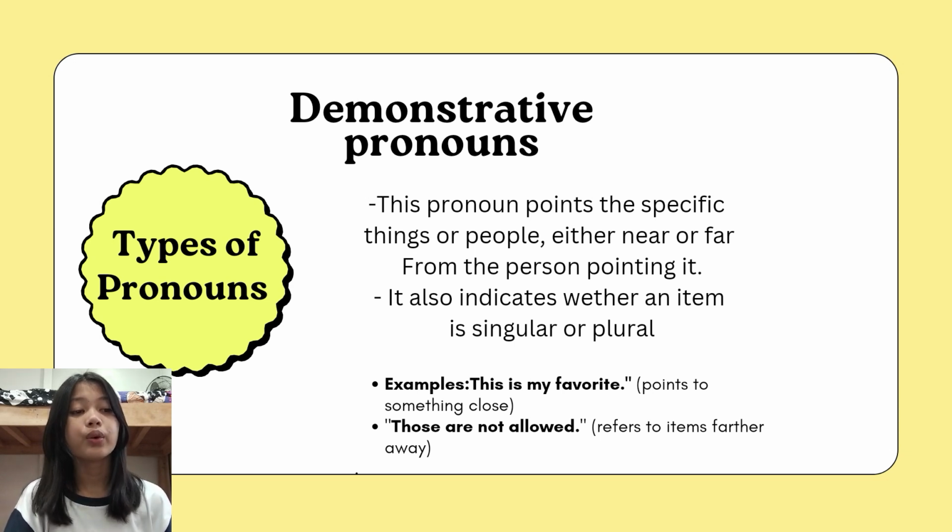Now let's proceed to "that" and "those." "That" and "those" refer to things that are far from the speaker. "That" is a singular, and "those" is a plural. For example, "That is a kite." "That" is used because the kite is far from the person who is talking. The next is "those." "Those are kites." We use the demonstrative pronoun "those" because the person is pointing to more than one kite, and the kites are far from the person who is talking.